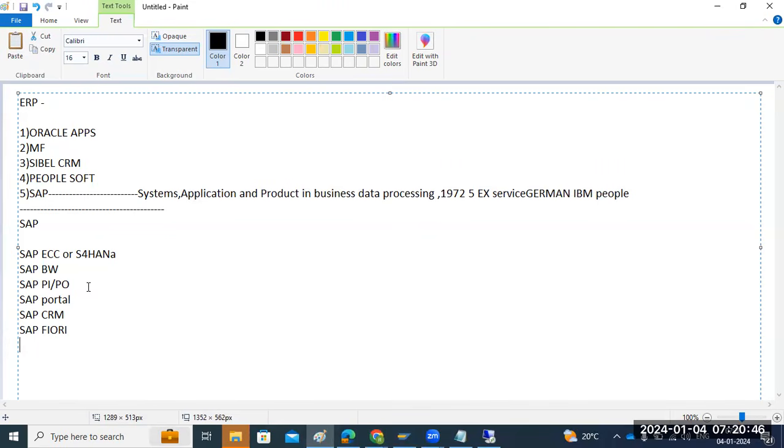And also it is easy for administration, and also easy security. More security is provided for their products. And also SAP is easily adaptable, meaning we can change it easily. We can easily change the code for SAP. Every developer here can change the code, so they can easily adapt.